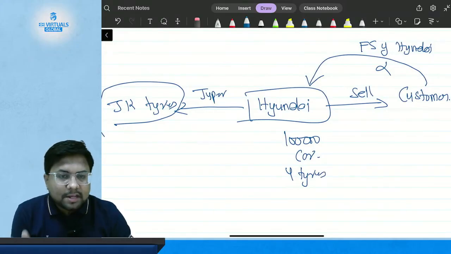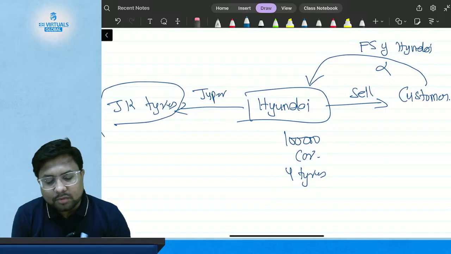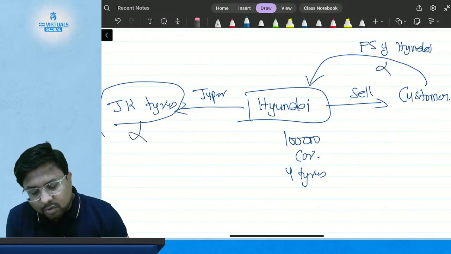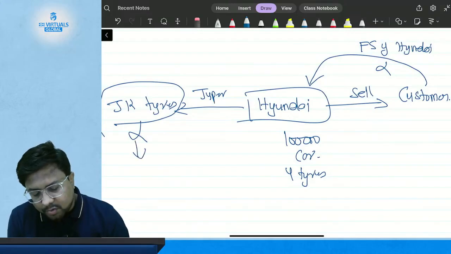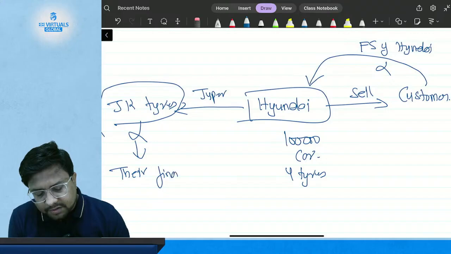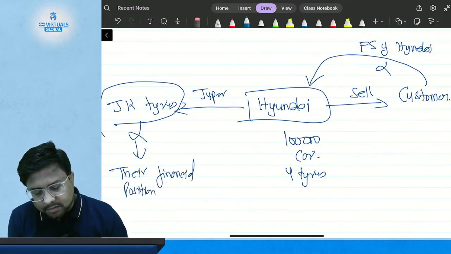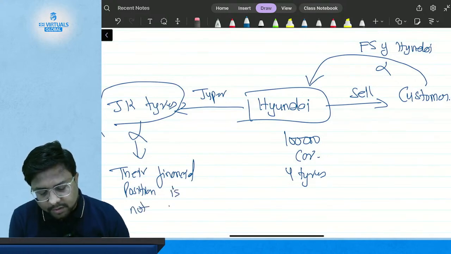And suppose in between the production they come to know that JK Tires is not going to be able to give them tires because their financial position is not adequate.